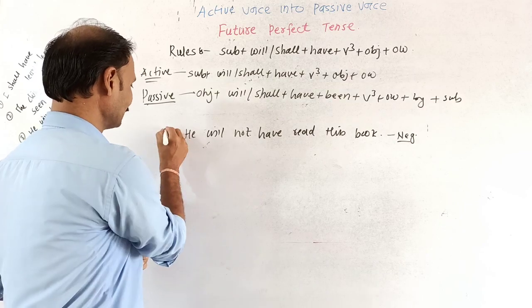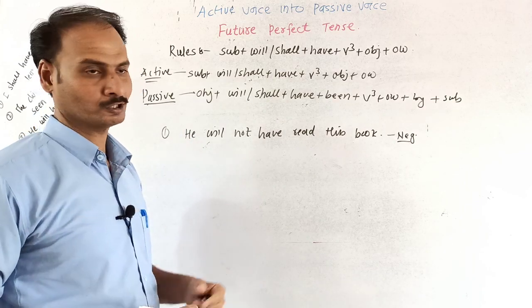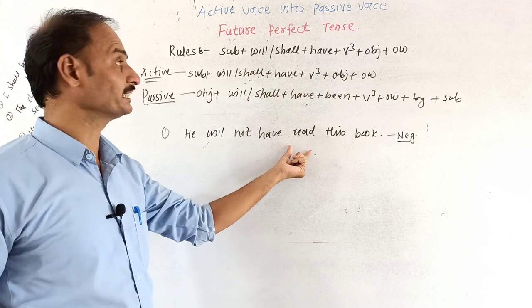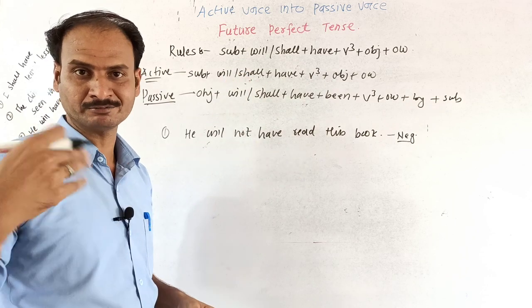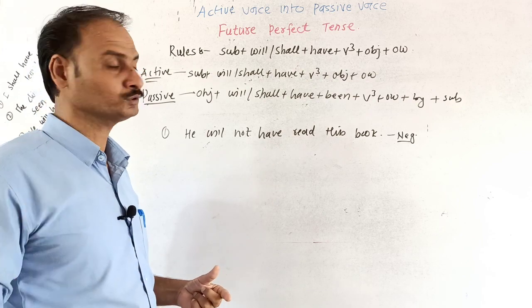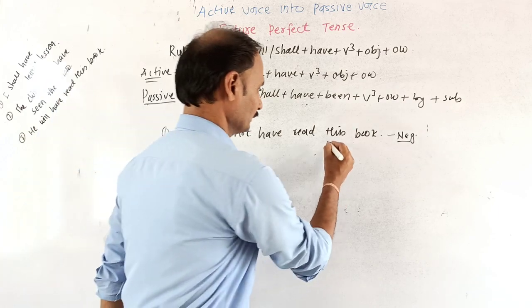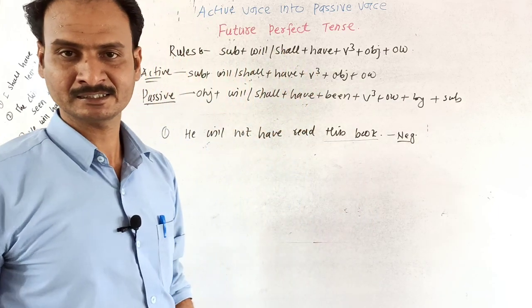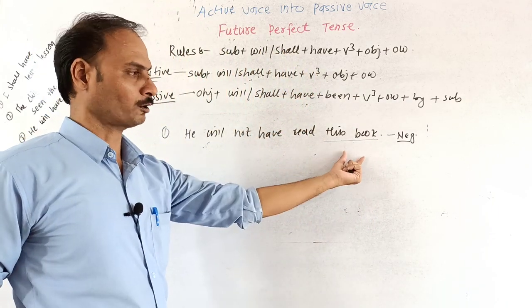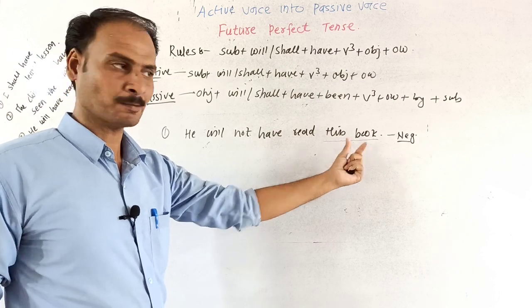We have an example on the screen you are watching. He will not have read this book. So this is the negative of future perfect tense, and we are going to interchange this structure into passive voice. So this book is in the object form. The object of the active voice will become the subject in the passive.